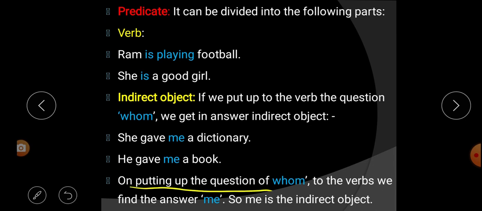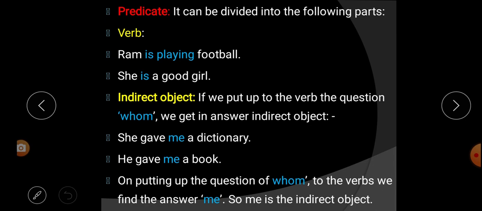On putting the question whom to the verb, we find the answer me. In the above two examples, when we put the question whom, we got the answer me. That's why indirect object is also part of a predicate.